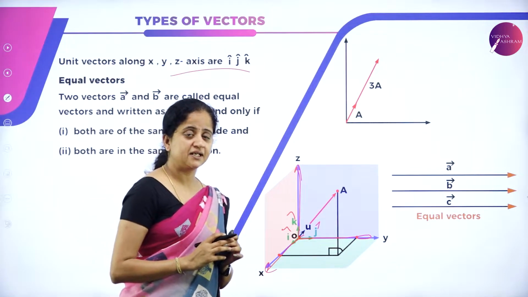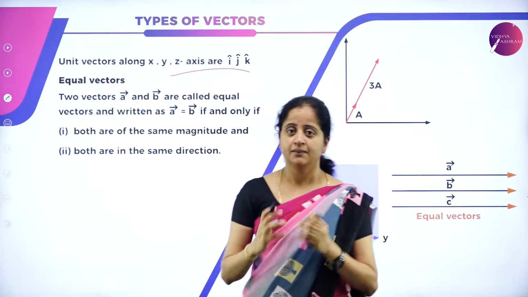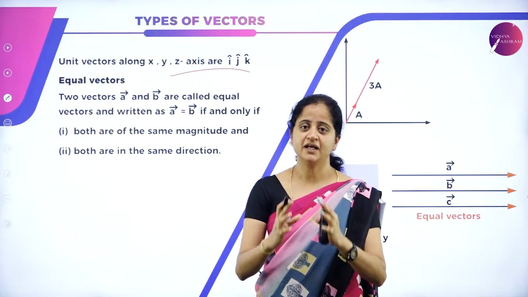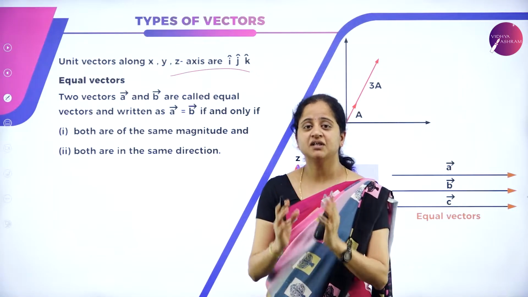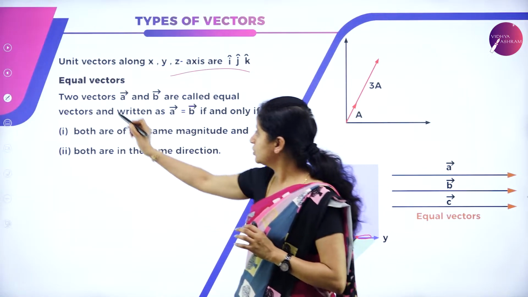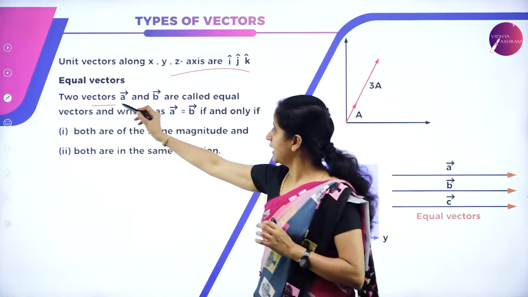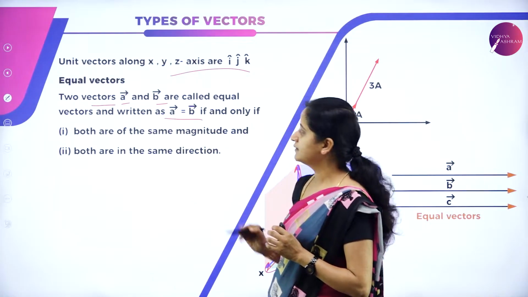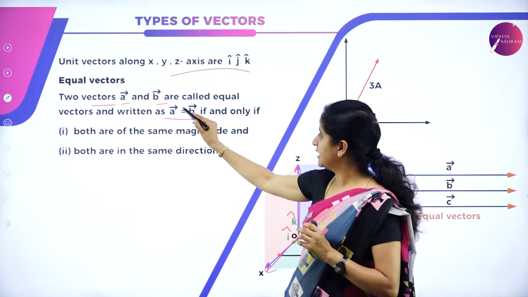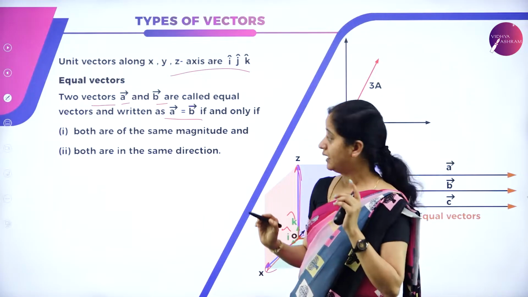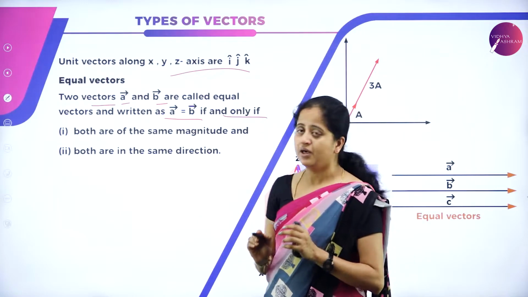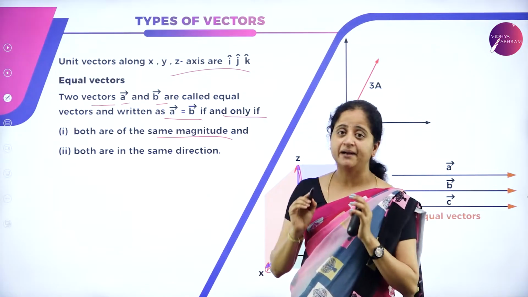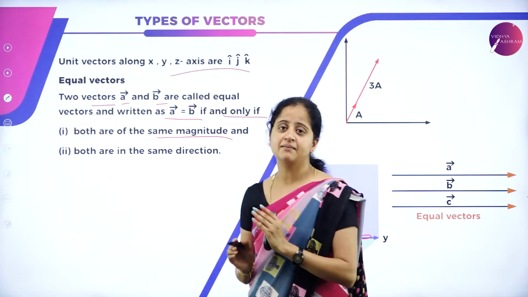The next type of vector is equal vectors. Most scientific terms are defined by their names themselves. What is the meaning of equal vectors? Two vectors, let us say vector A and vector B, are called equal vectors, written as vector A is equal to vector B, if and only if both vectors have the same magnitude and both are traveling in the same direction.